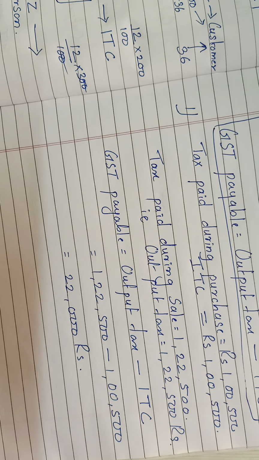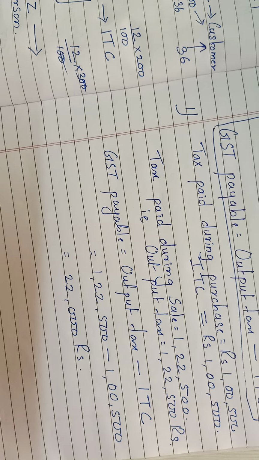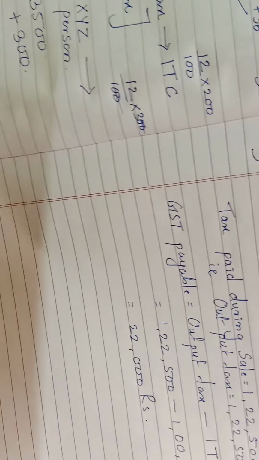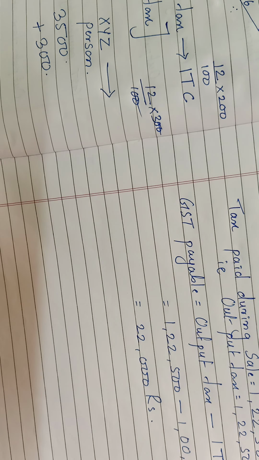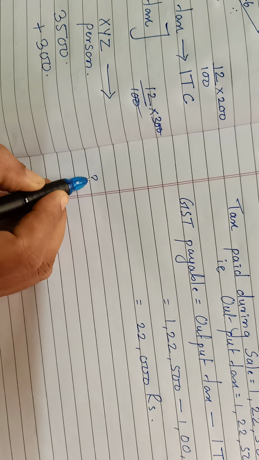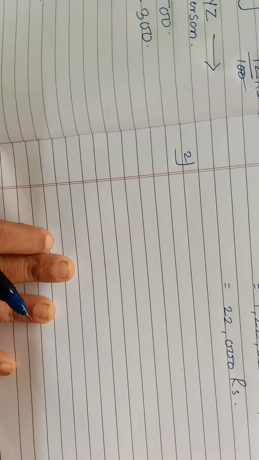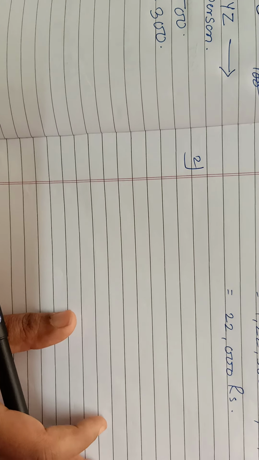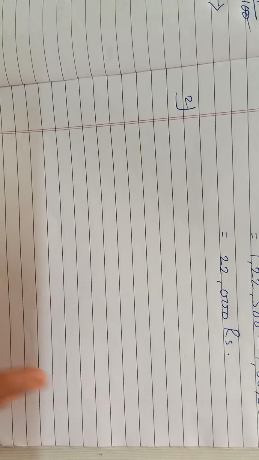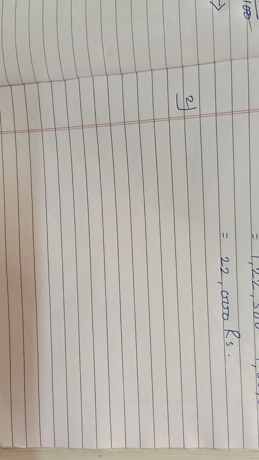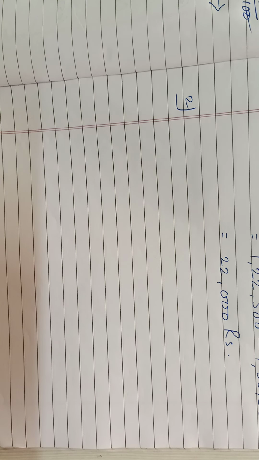Question number 2 is the same as question number 1. Again they are giving you the purchasing GST and the sale GST, and you have to tell out of those two which is ITC and what is the GST payable. Okay. Now question number 2 says Nazma is a proprietor of a firm. Proprietor means an owner, registered under GST.